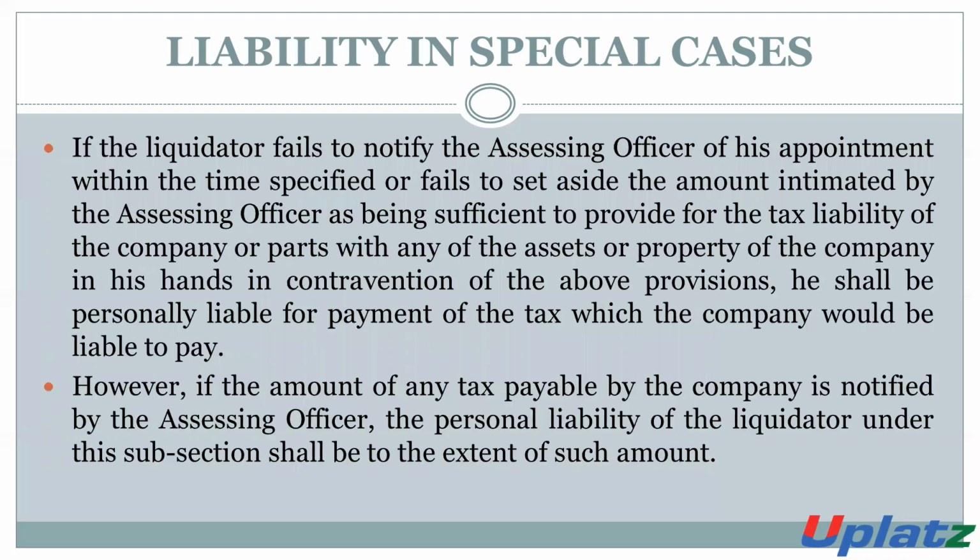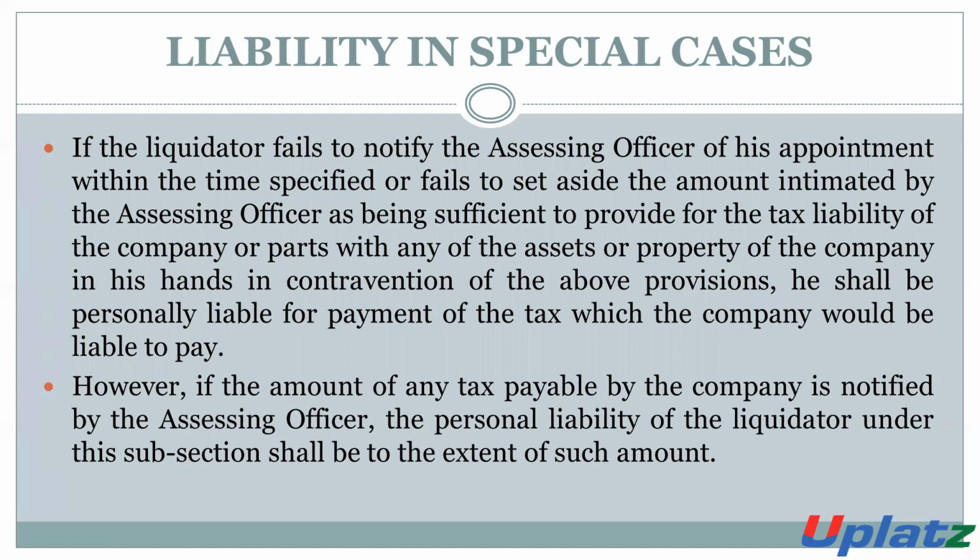If any liquidator fails to notify the assessing officer about his appointment, then from the date of appointment he must send the notice to the AO within a period of 30 days.